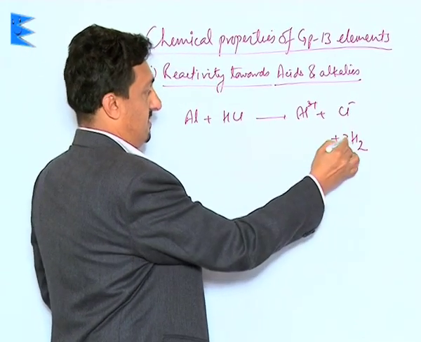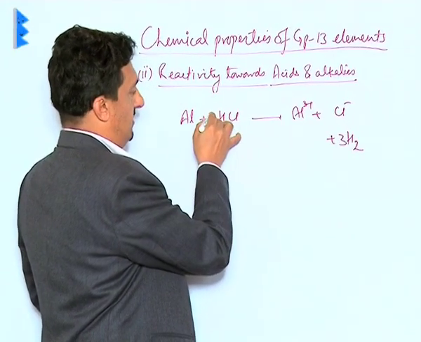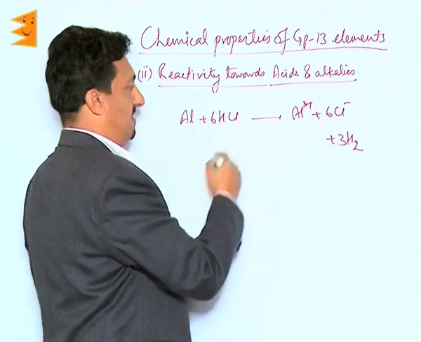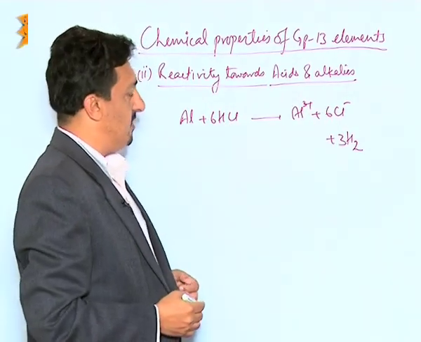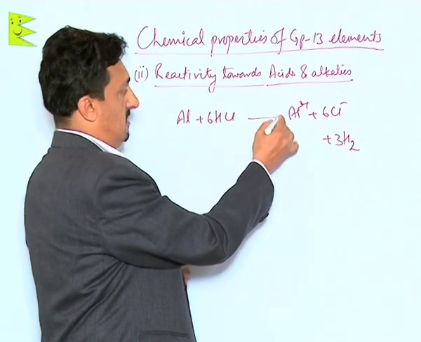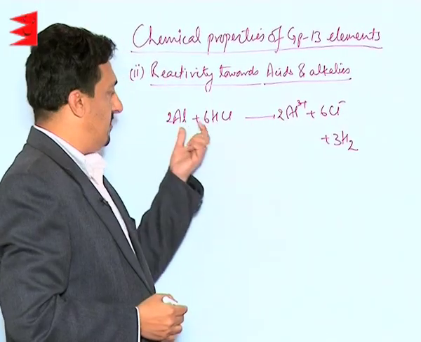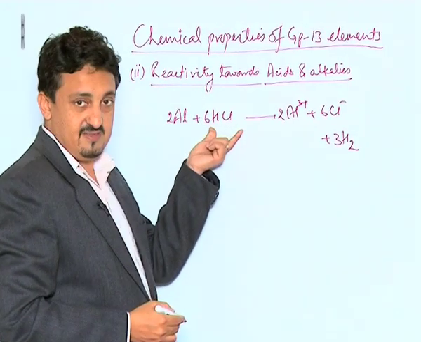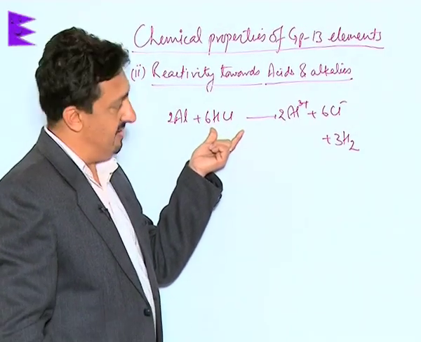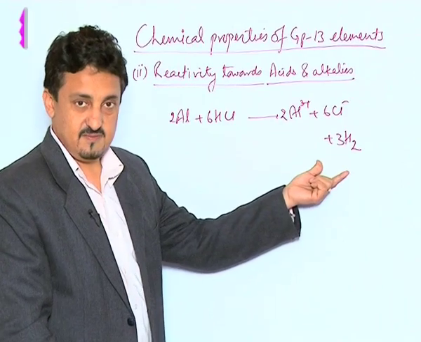So we can write it with 6 HCl, and we can make it twice so that it becomes balanced. So aluminium reacts with dilute acids and leads to the formation of hydrogen gas.